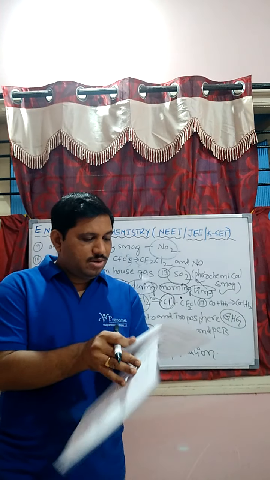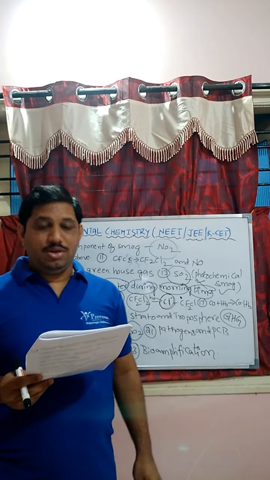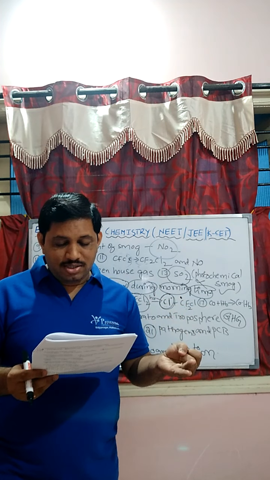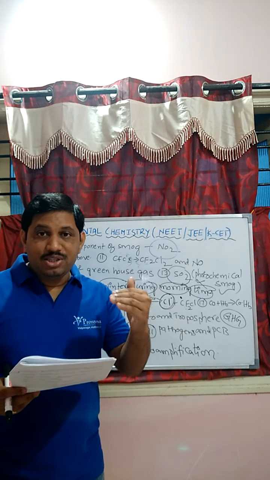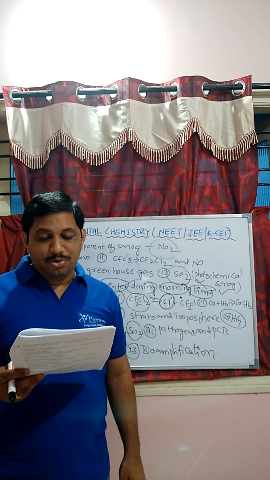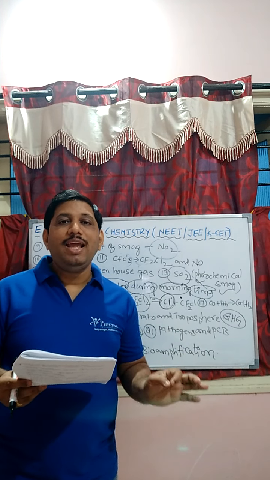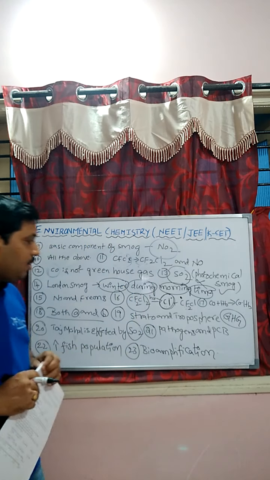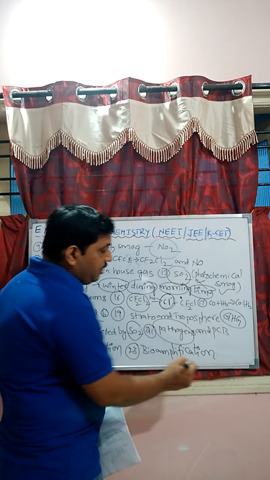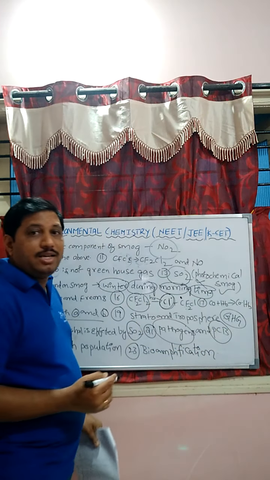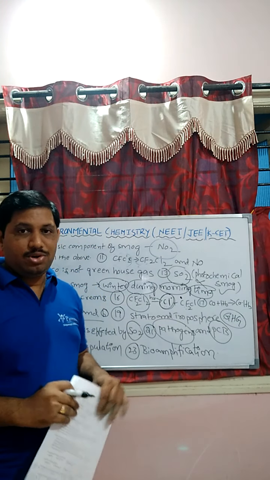Next question, students. Question number 21. Which causes water pollution? Pathogens, automobile exhaust, PCBs, A and C. A and C is the correct answer, students. We are discussing causes of water pollution. Pathogens, chemical pollutants. In the chemical pollutants, one of the components is PCBs, polychlorinated biphenyls. Pathogens is one of the reasons, and the second one is chemical pollutants. In that, PCB is the correct answer. That is polychlorinated biphenyls.